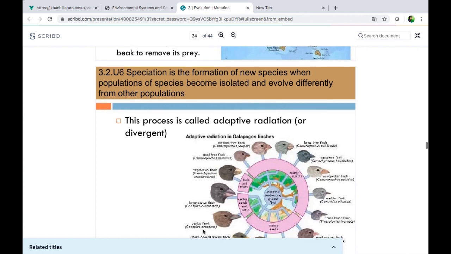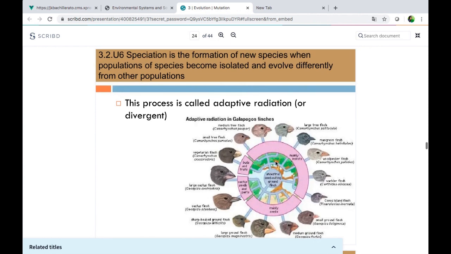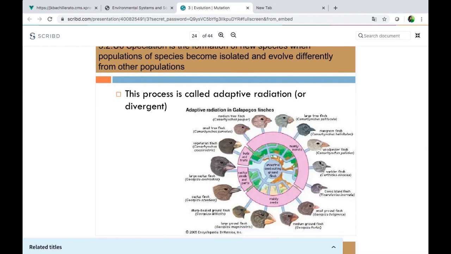Then we have, this is again a study with the finches. This is called adaptive radiation in Galapagos finches. This process is called that because it's divergent. What is that? That they are in different parts of these islands, and that's why they need to adapt. Okay, so we have many different finches.